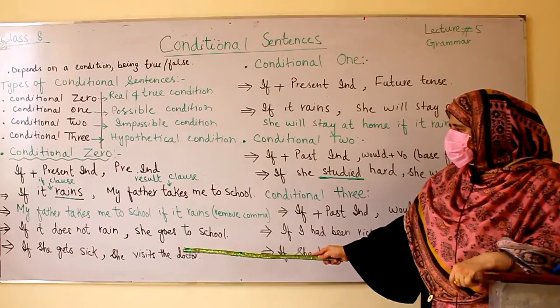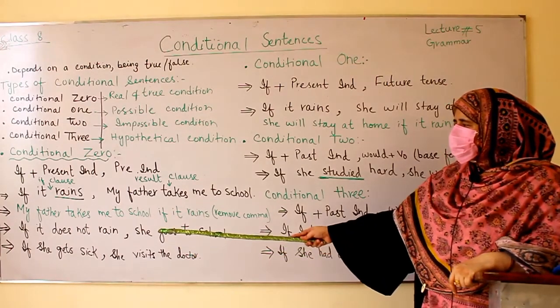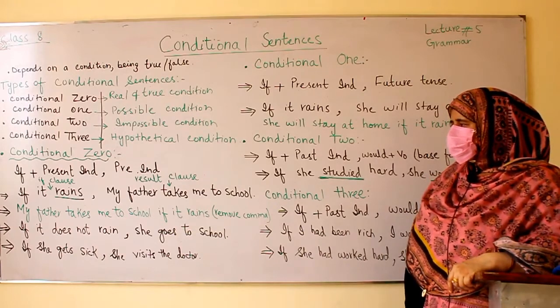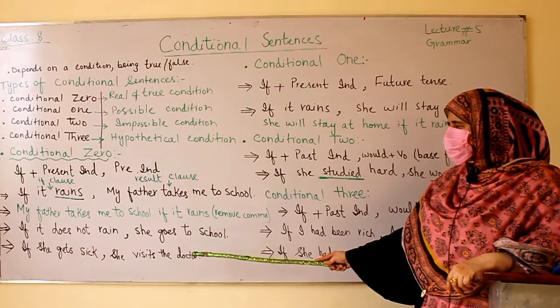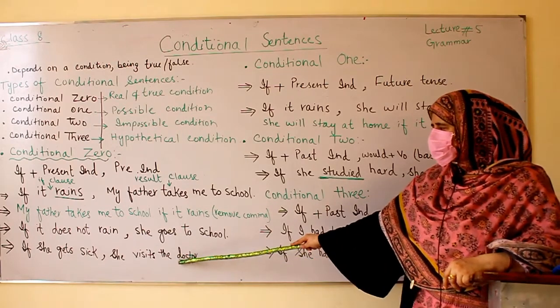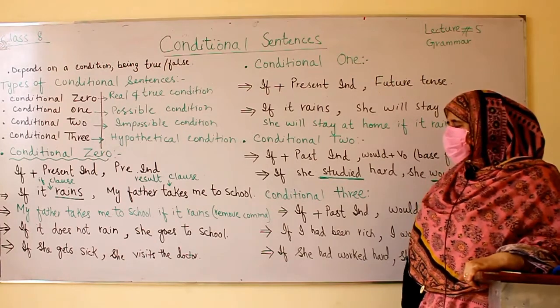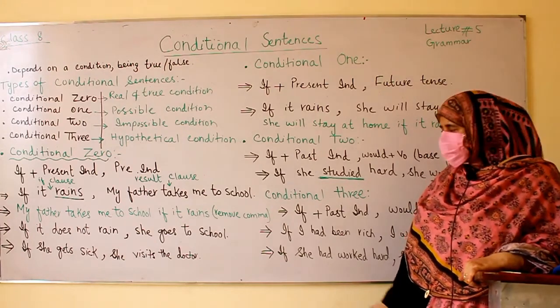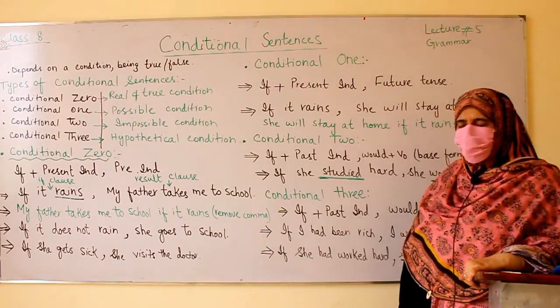As you clearly know, in the if clause we used present indefinite tense, and after the comma we used another present indefinite tense, visits. It means that this condition shows a real and true situation.